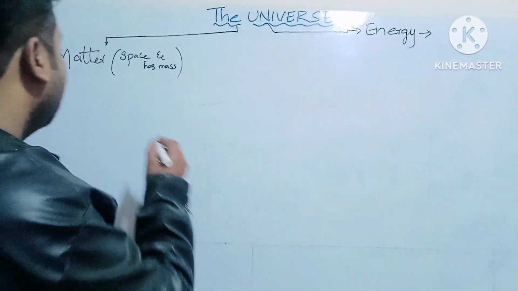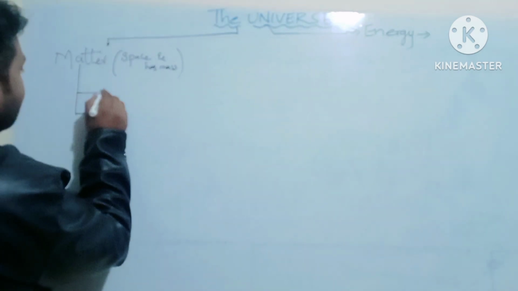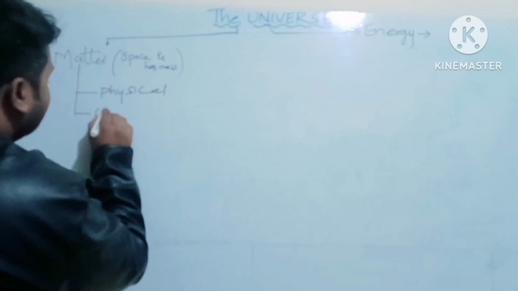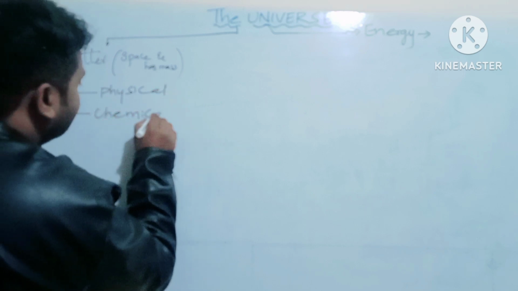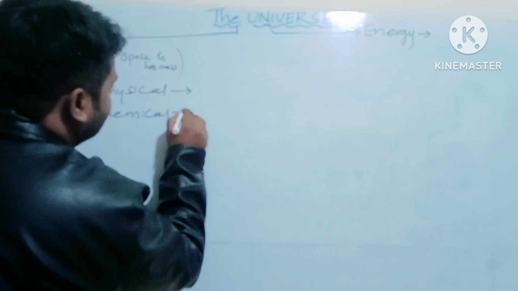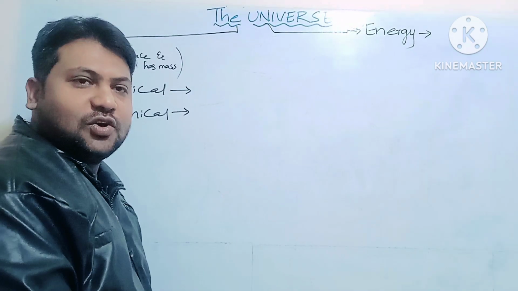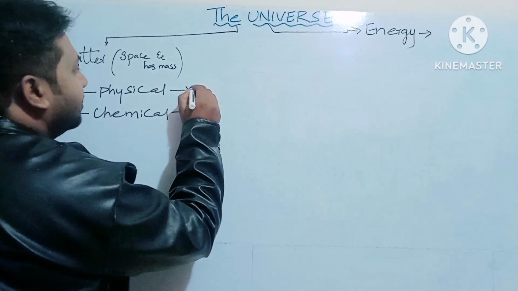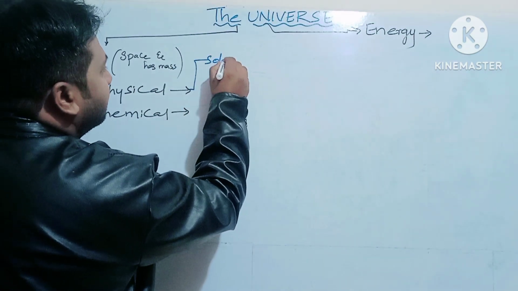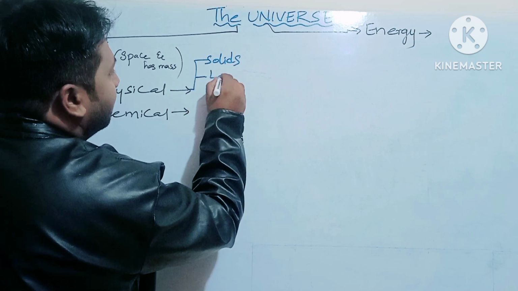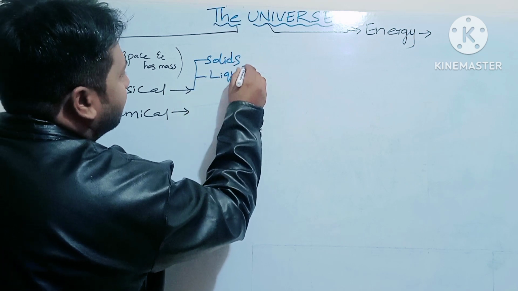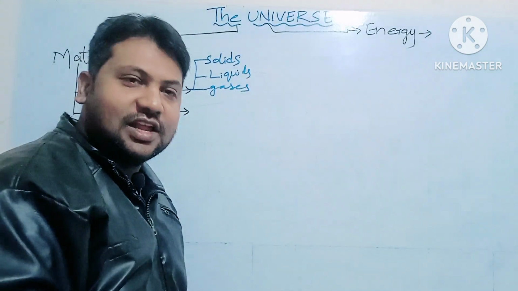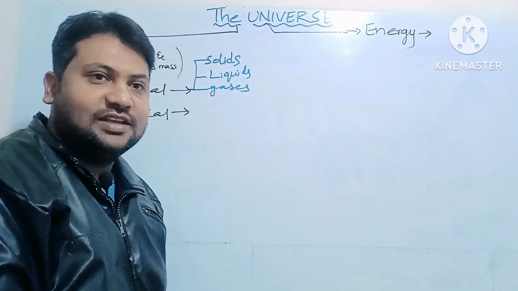So let me write it here. One is the physical matter and the other is the chemical matter. In this physical matter we come across solids, liquids and gases.